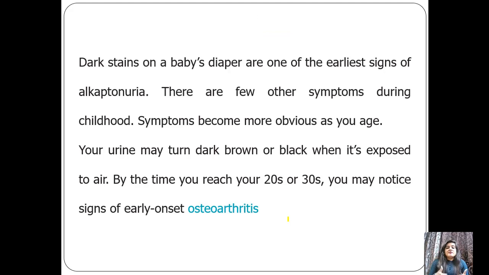When we observe dark stains on the baby's diaper, it is one of the signs of alkaptonuria. There are a few other symptoms during childhood that you can observe with age. Urine may turn black, or dark brown, when it's exposed to air, as I said. Osteoarthritis is also a symptom. Pain in the joints is a symptom of alkaptonuria.